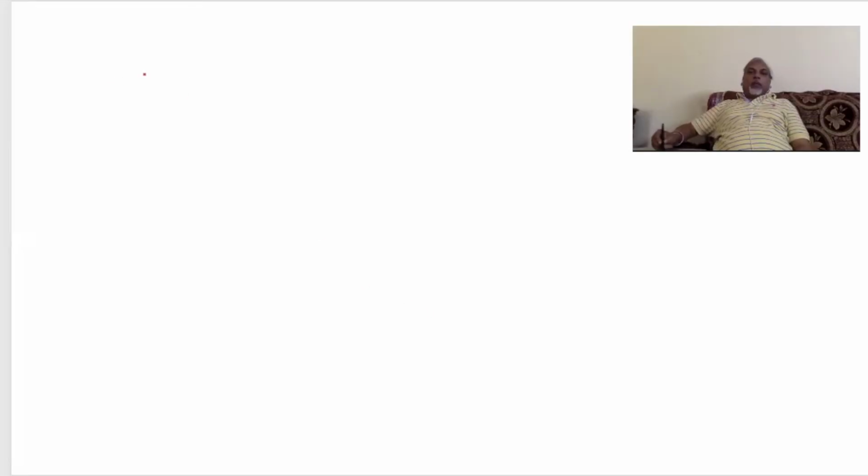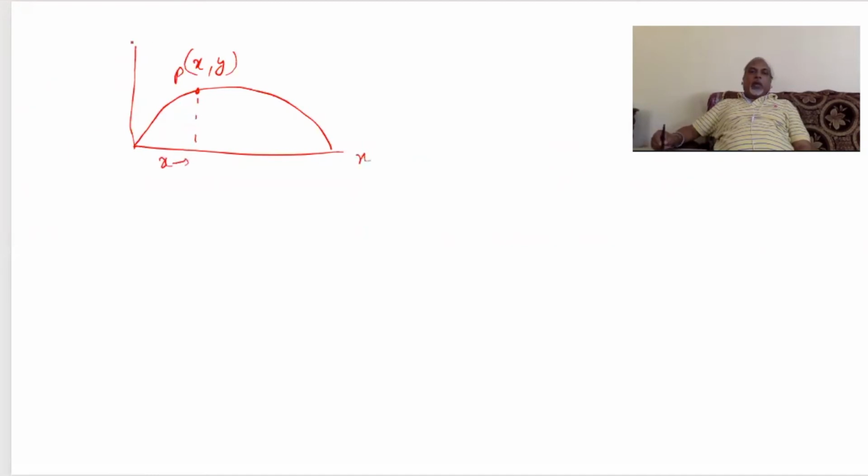Now let us find out what is the equation of this trajectory. This is the projectile motion. Suppose you want to find out the equation of the trajectory. Suppose this is the point P, this will be x, and this will be y.